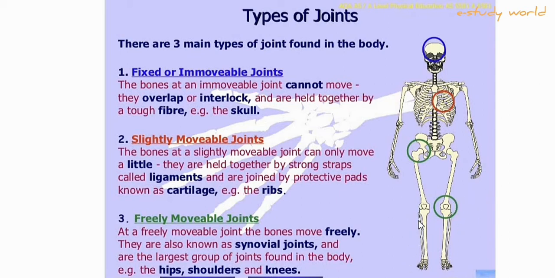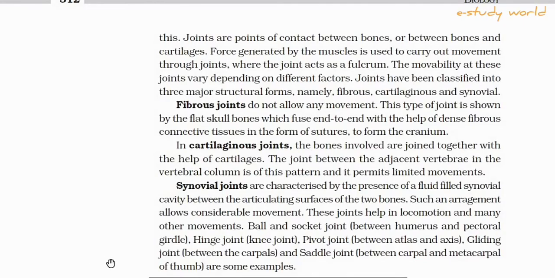This is a very interesting joint group, and most of the questions come from it. In this category, many types of joints are present. So we will be discussing these: ball and socket joint, hinge joint, pivot joint, gliding joint, saddle joint.